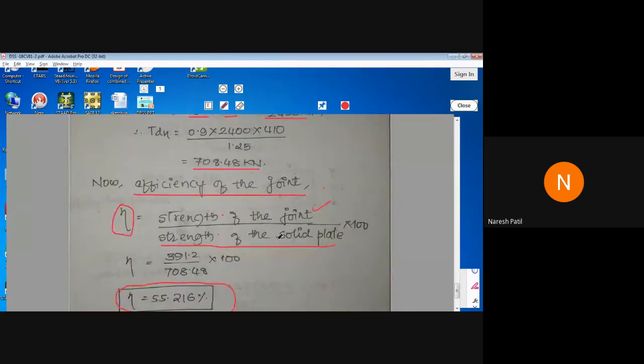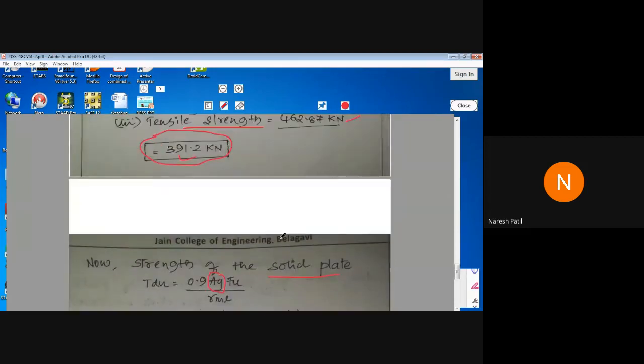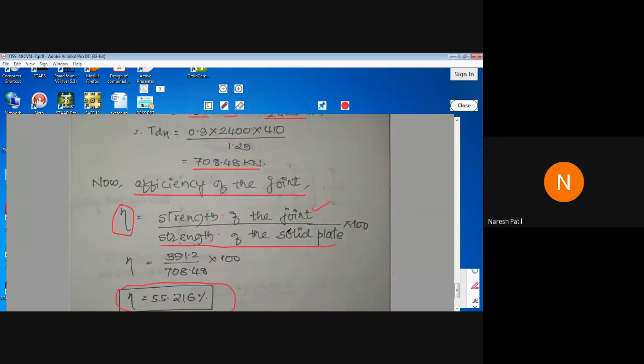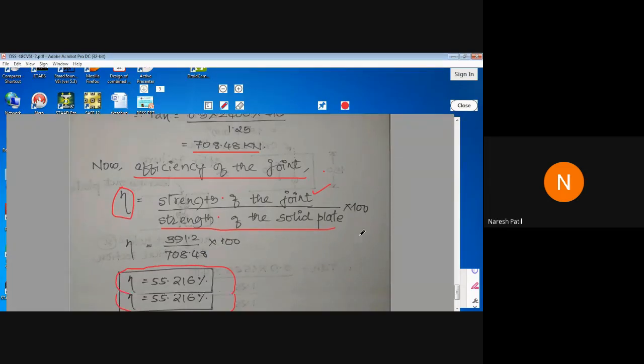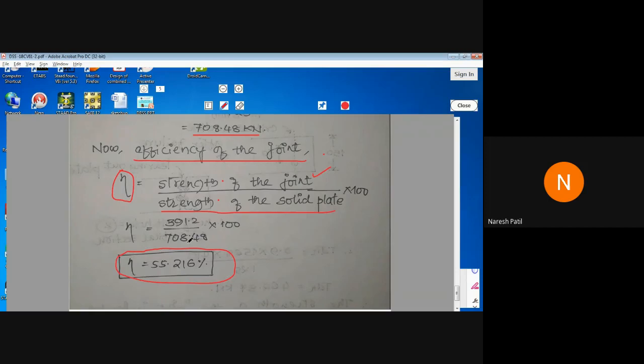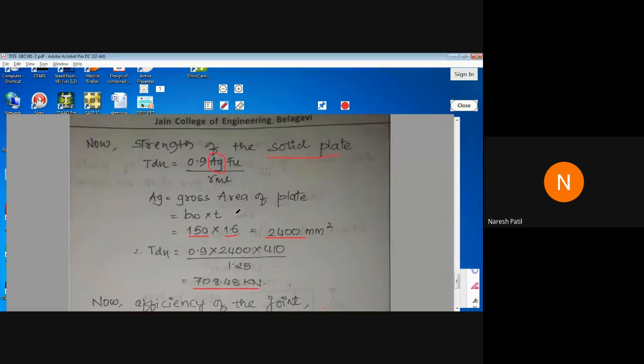Then calculate the efficiency. We got the strength of the joint. Now next, calculate the efficiency of the joint. The efficiency of the joint is the strength of the joint divided by the strength of the solid plate. Correct? So 391.2 divided by the strength of the solid plate, again using the same formula, 0.9 Ag fu upon gamma m0. One thing you have to keep in your mind.